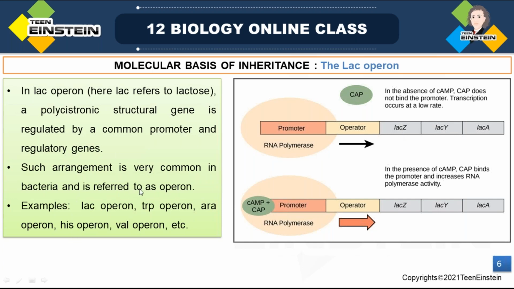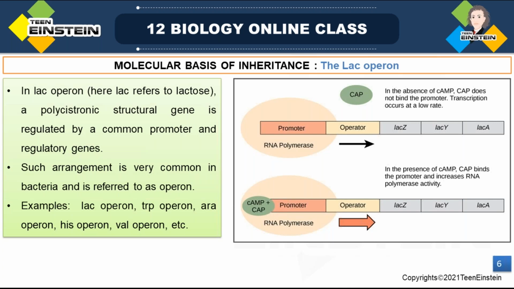Such an arrangement, where polycistronic structural genes are regulated by a common promoter and regulatory genes, is very common in bacteria, and it is called an operon.